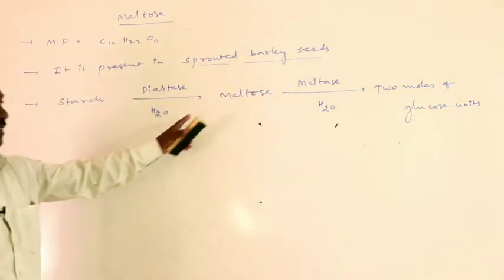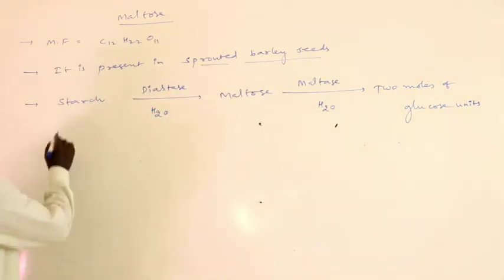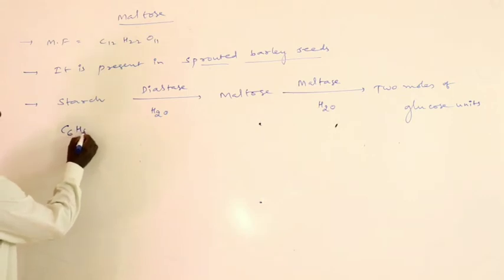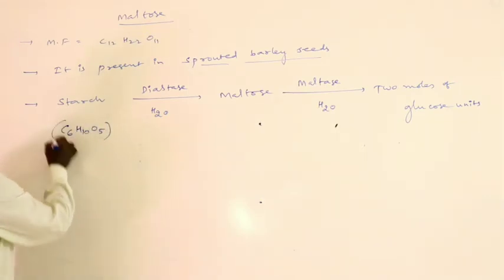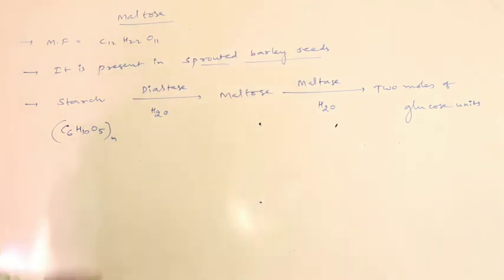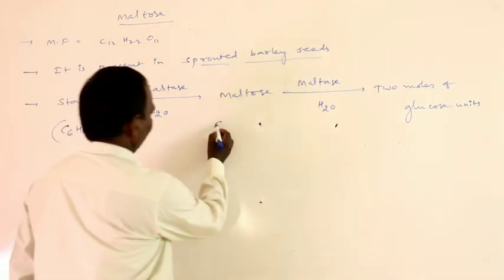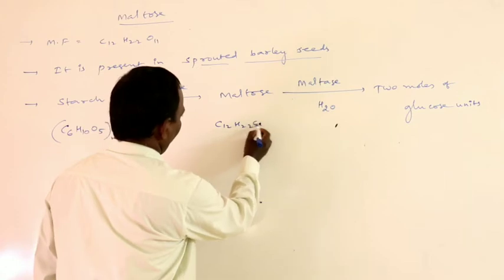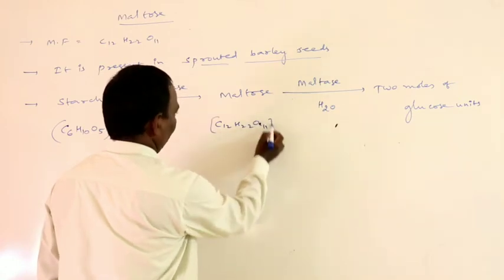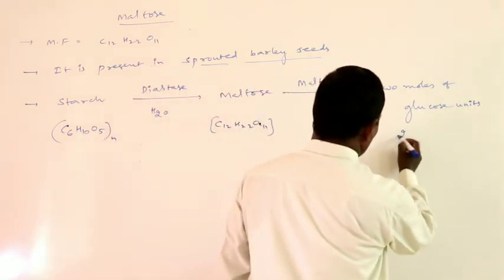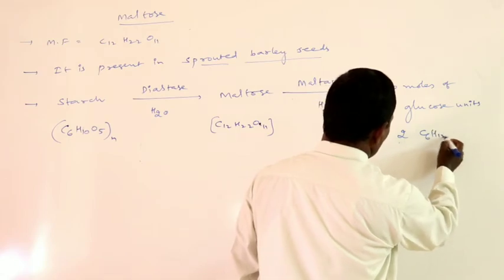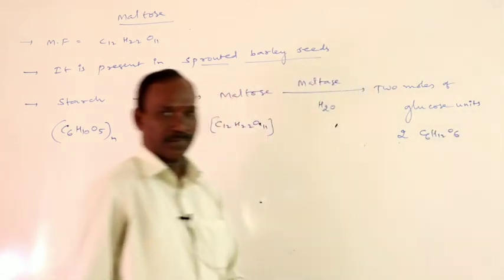Starch is (C6H10O5)n, maltose is C12H22O11, and 2 moles of glucose units is C6H12O6.